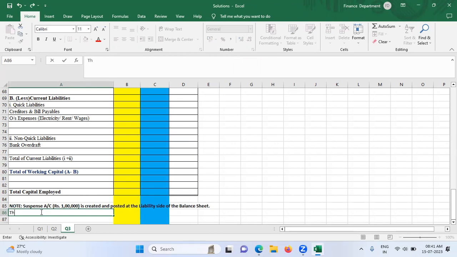Suspense account is treated as, what should I consider it as? Treated as short term loan. Short term loan.